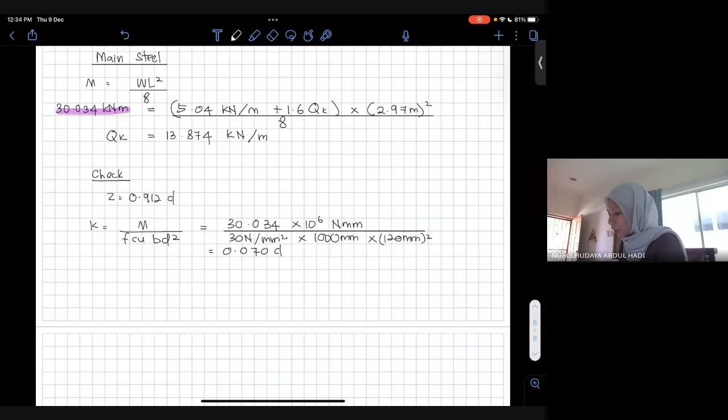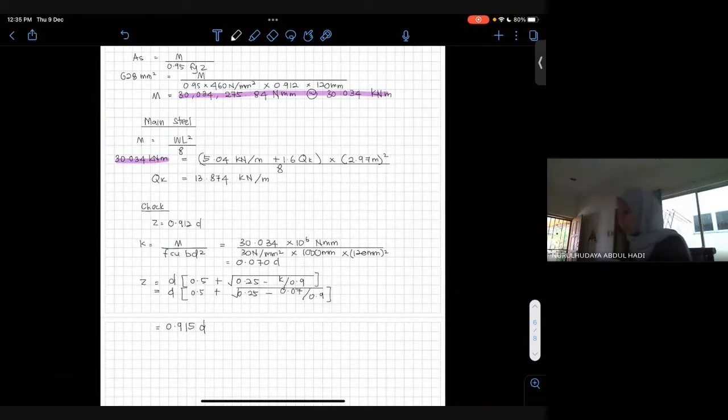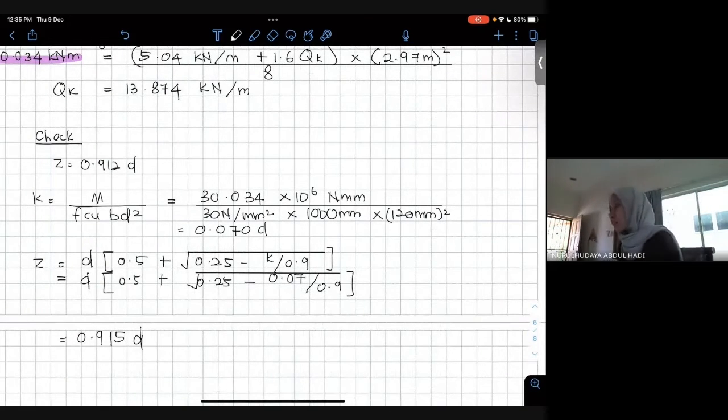My answer is 0.070D. So okay, kita dah ada, kita cari Z. I dapat 0.9149, 0.95 lah, 15D. So memang tak jauh beza lah dengan 0.912. Okay, kenapa you dapat? Mungkin dia tak berapa tepat-tepat 2 tu kan. Because masa you kira K, you ada round up. Sebab dekat K ni, you dapat 0.069523695, sebab 5 tu dah lebih daripada 5 lah kan, so you akan round up ke 9.